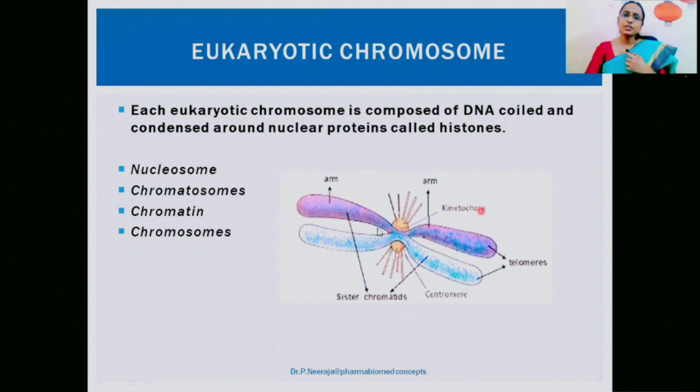Here you can see the kinetochore. This kinetochore plays a major role in the spindle fiber formation during the process of cell division, and the ends of this chromosome are called telomeres. So this is the basic outline of the eukaryotic chromosome.